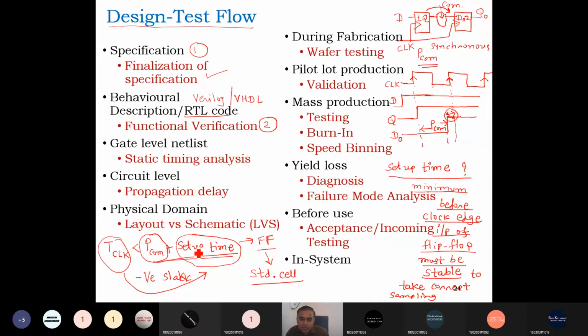The designer cannot change anything here if he or she is using a standard cell based design, right? So the only scope is in the propagation delay of the combinational circuit. Is it clear? Any questions so far?